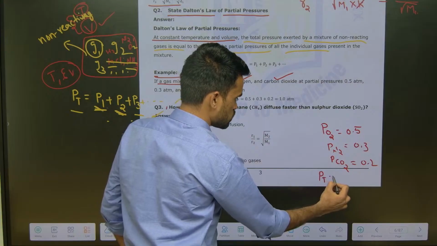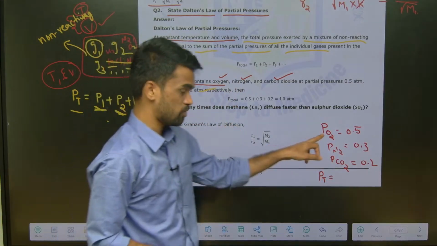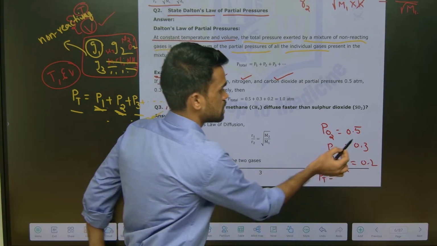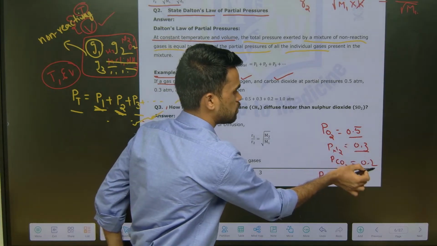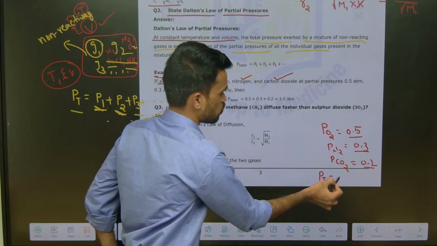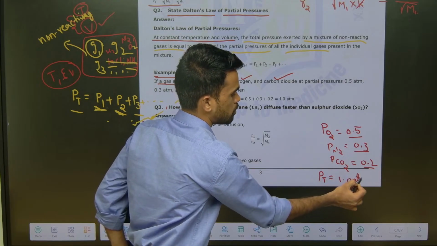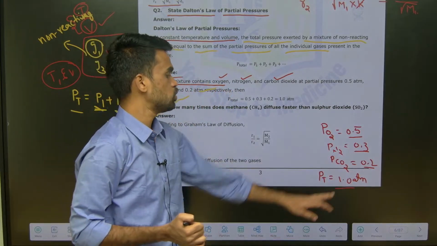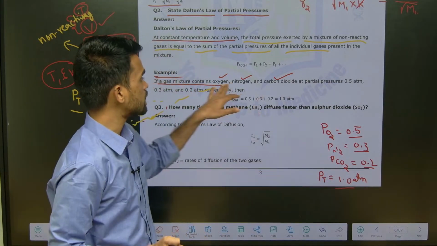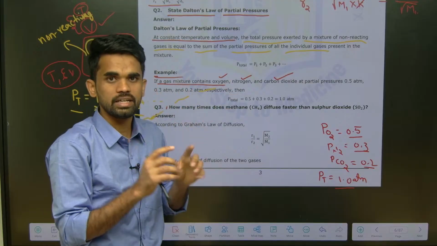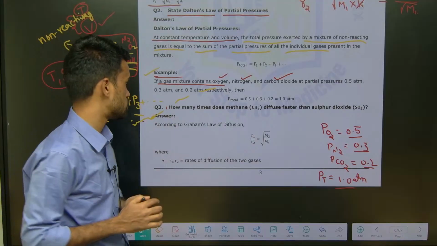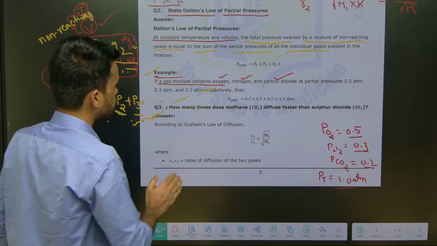So P total means what? You need to add the partial pressure of O2 plus the partial pressure of N2 plus the partial pressure of CO2, that is 0.5 plus 0.3 plus 0.2, that is 1.0 atm. Upon adding all these, you will get 1 atm pressure. This is the total pressure exerted by the gaseous mixture present in that container. This is how you need to understand Dalton's law of partial pressures. Then next, here one more question we have.